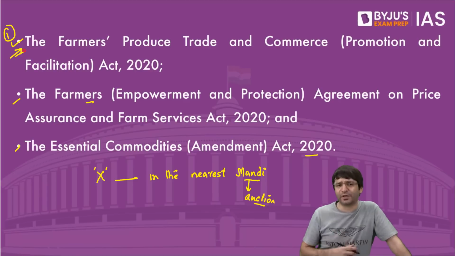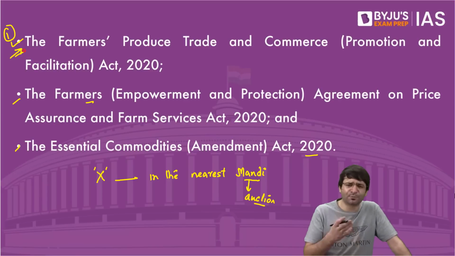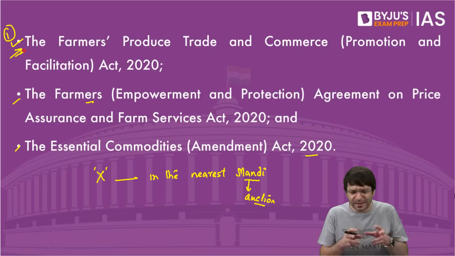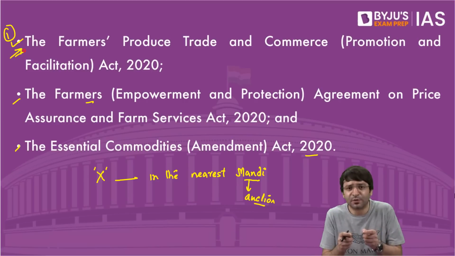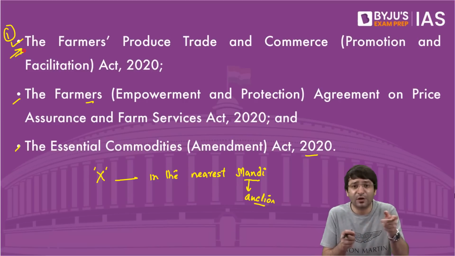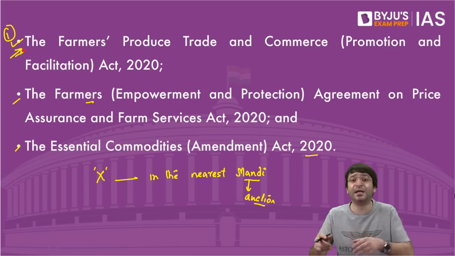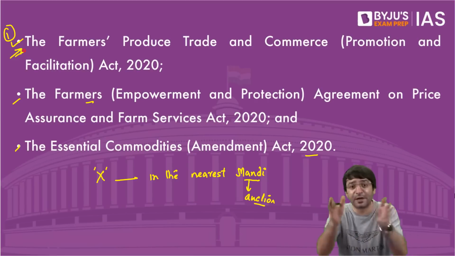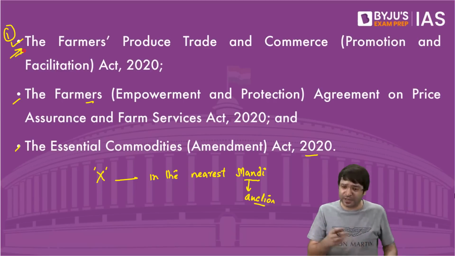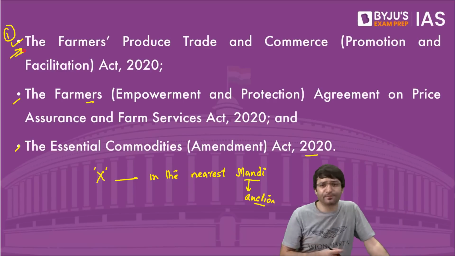But farmers protested. Why did farmers protest? Farmers thought that initially we will get the best price for our crops, where? In a neighboring state. Or we can even sell it to a businessman, or to any other entity, a corporate entity as well. So initially we will get good prices.